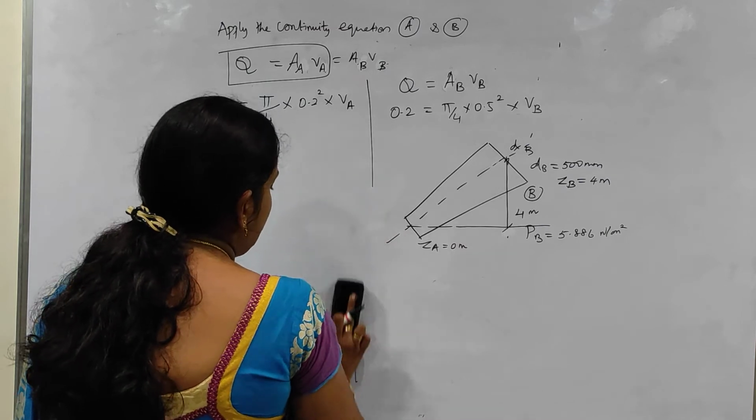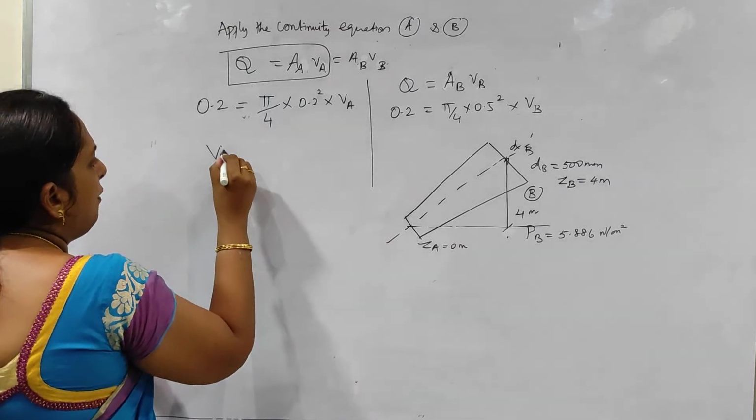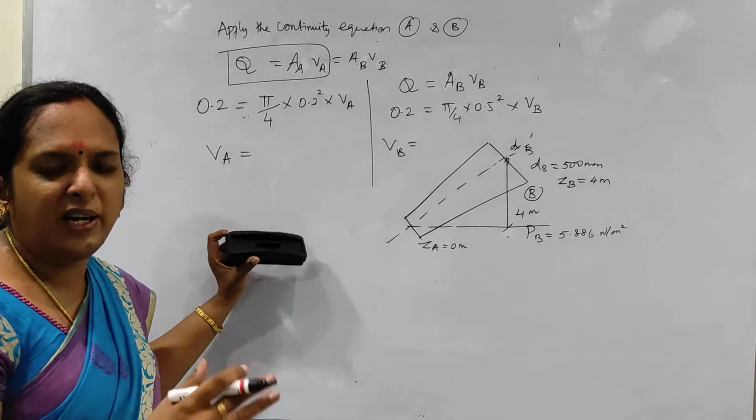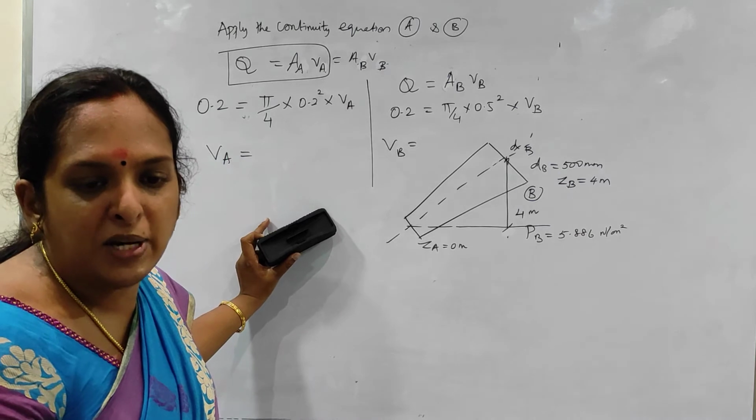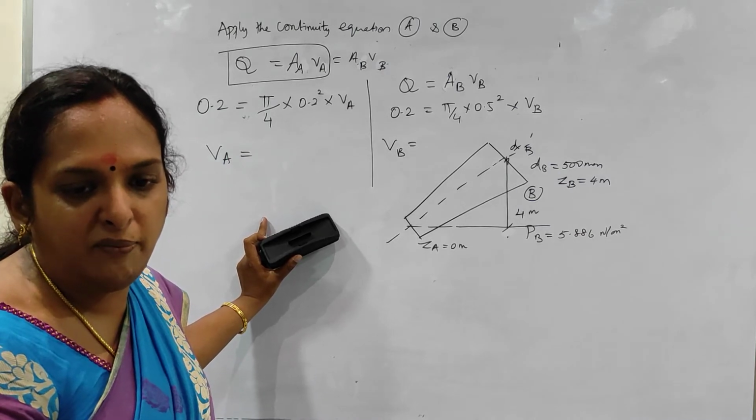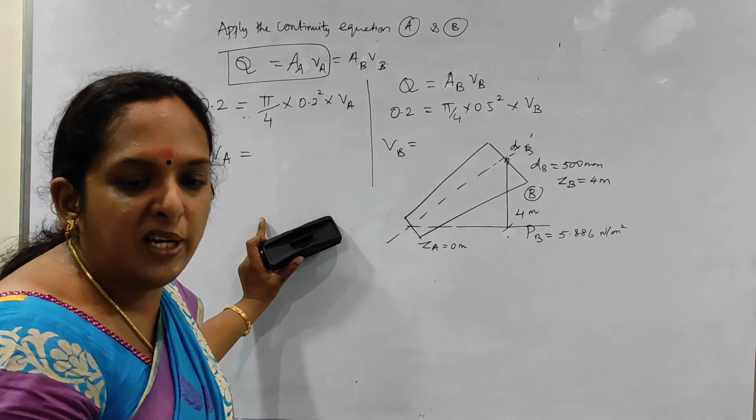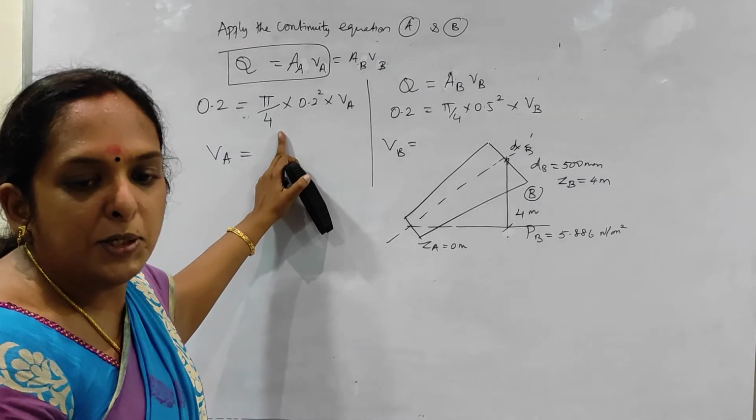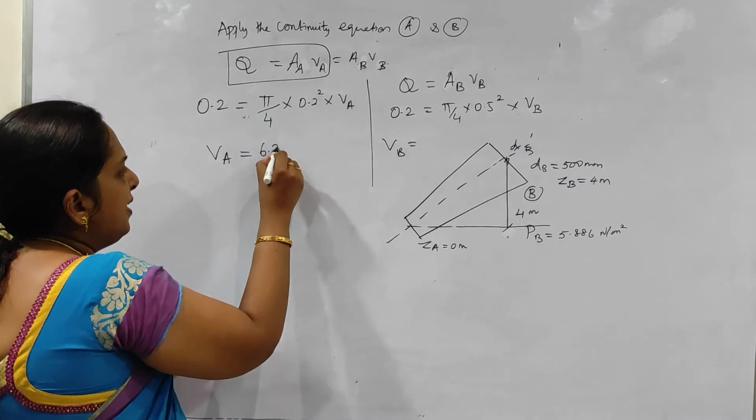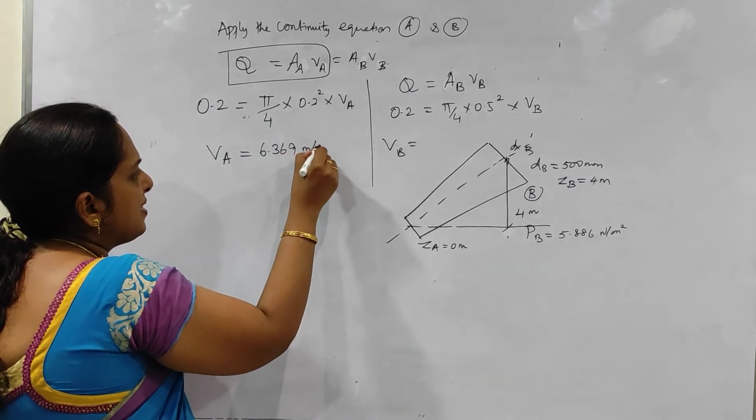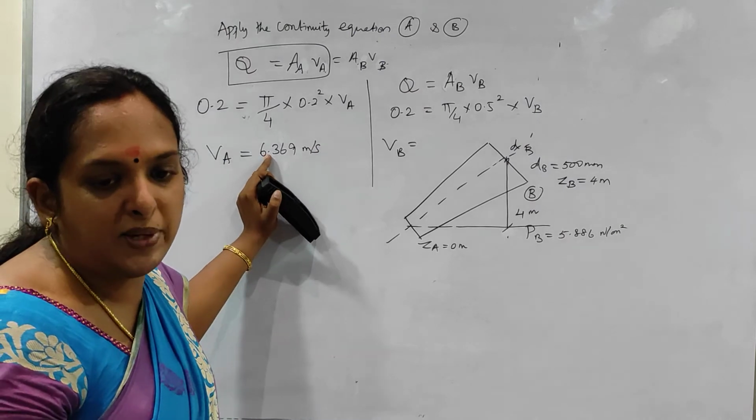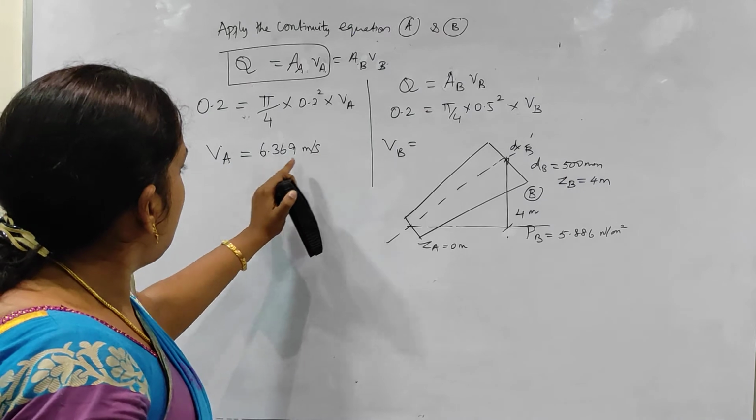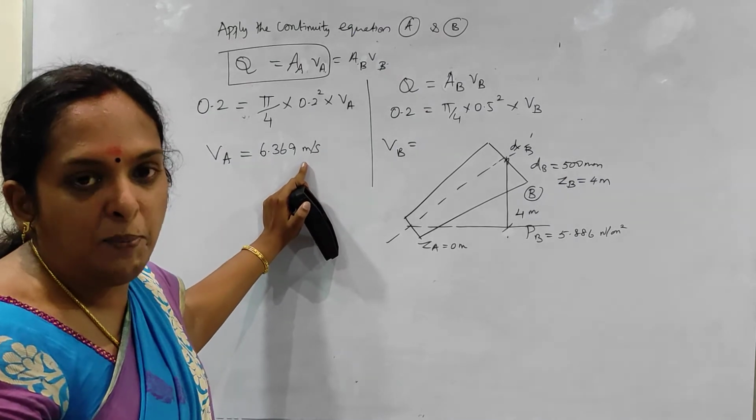We know that only the unknowns have to be found out: what is VA and what is VB. All the other things are known. Just by rearranging and simple calculation you will be able to know VA and VB. So what is VA here? It is Q divided by area. So it is coming as 6.369 meter per second. Velocity is always in meter per second. Since everything we have substituted in terms of meters and seconds, it is 6.369 meter per second.